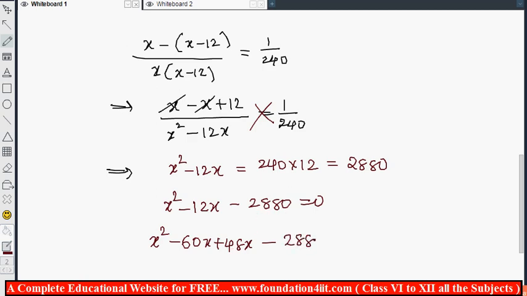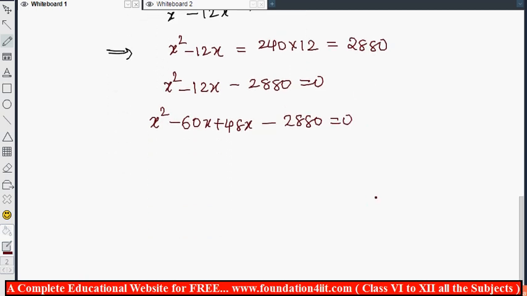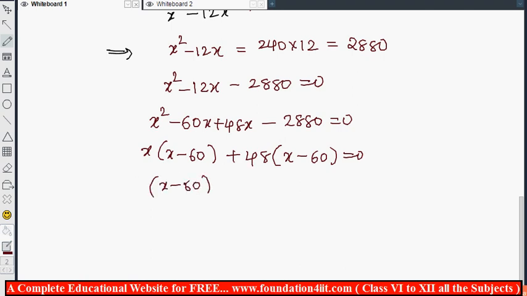So in the previous chapter you learned those thoroughly, quadratic equations. Take the common and simplify. x is the common, x minus 60, and plus 48 is the common, same x minus 60, is equal to 0. So x minus 60 is the common overall, and x plus 48.